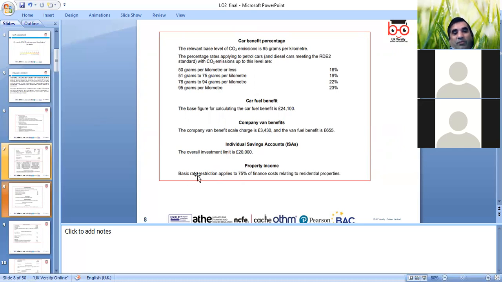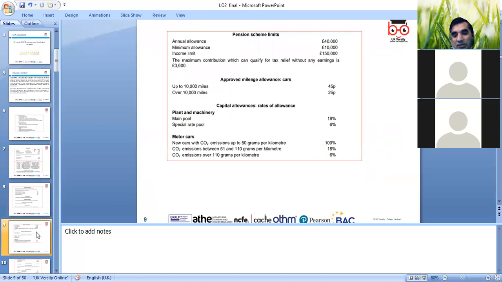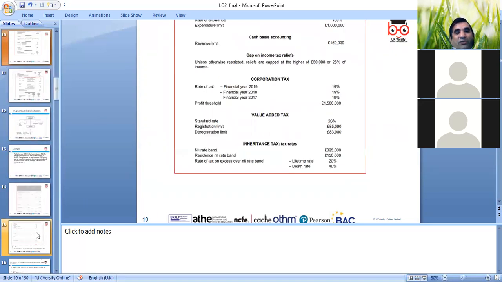Basis restriction, 75% finance cost relating to residential property income. Pension schemes, yes, annual allowance, so this carries on changing. Further, we need to look each year at which Finance Act is going to be applied to us. Okay, main pool, we discussed capital allowance.